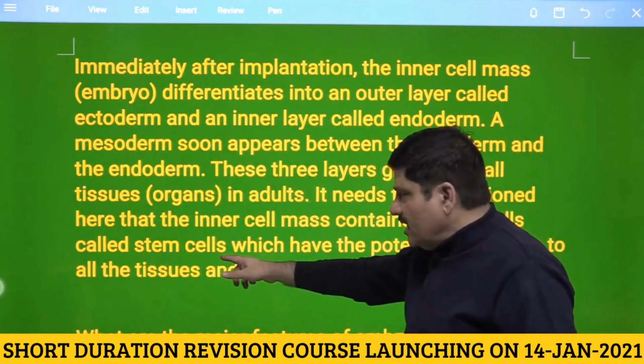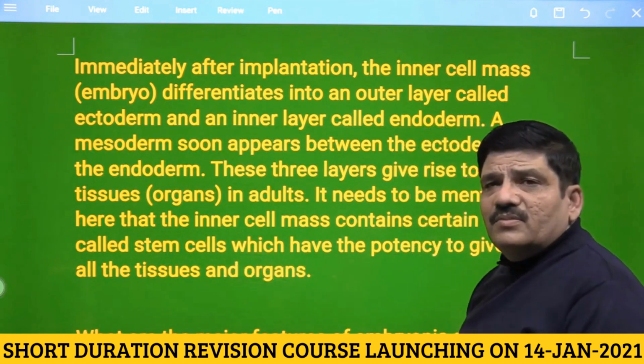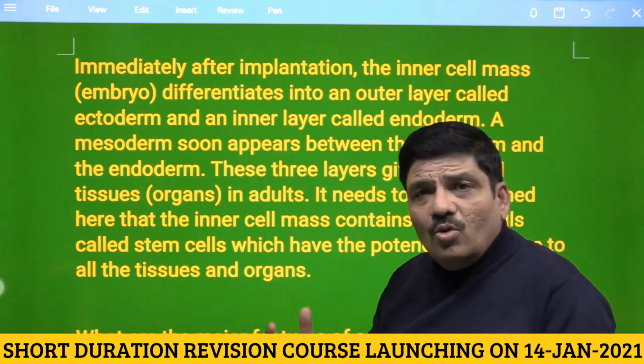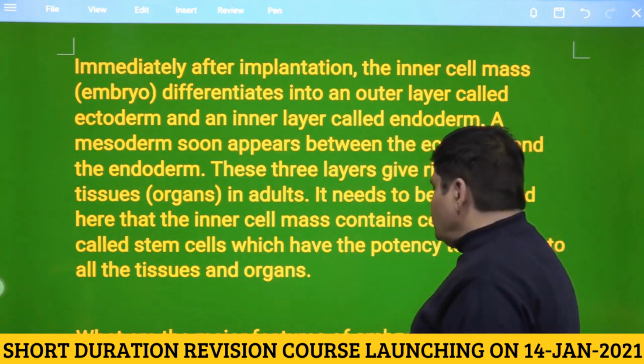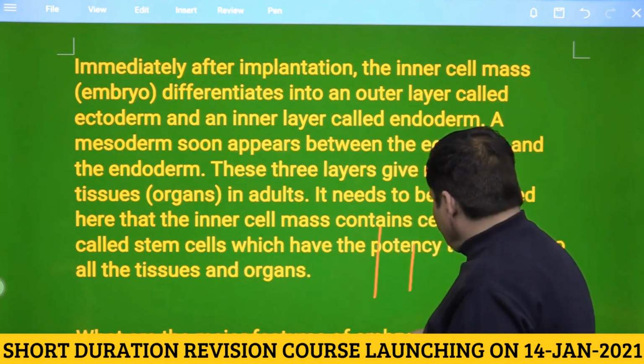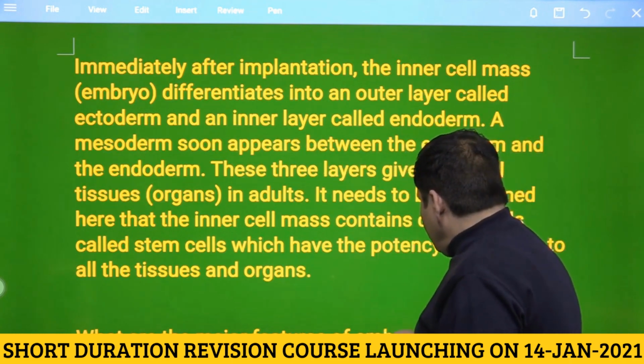Now it is very easy to understand that they will be having some stem cells that may be pluripotent stem cells. You know what is pluripotency. I hope this paragraph is now absolutely clear. So moving further, just give me a minute.